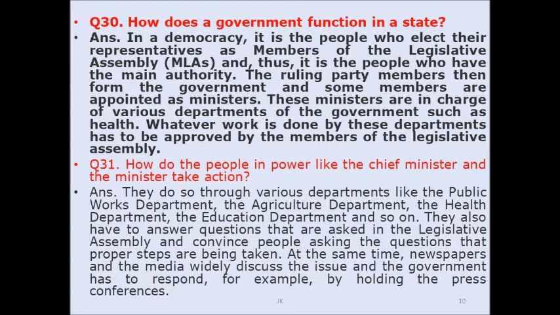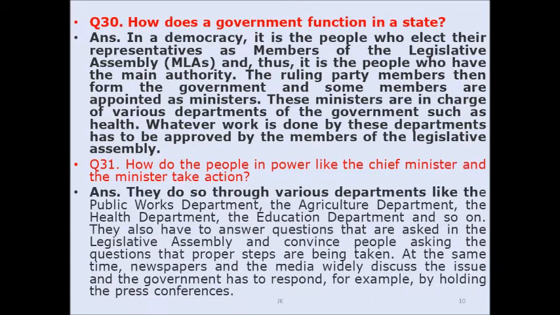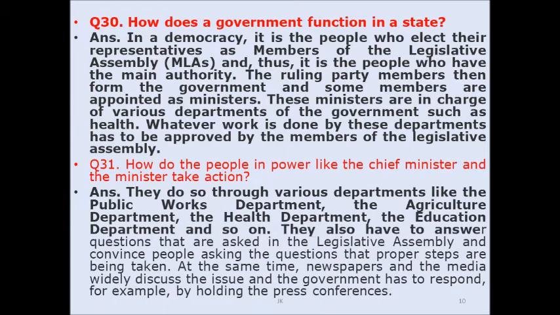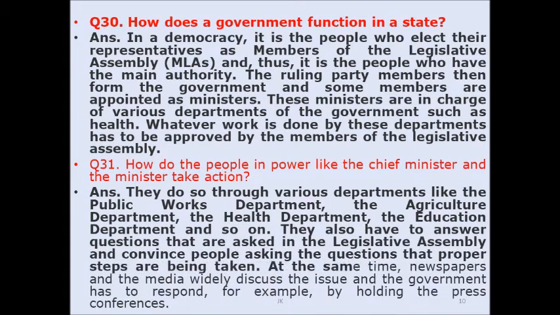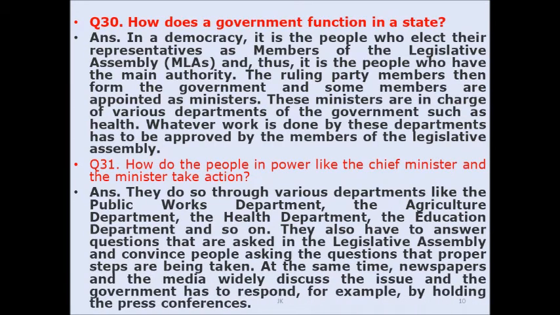Question number 31. How do the people in power, like the chief minister and the ministers, take action? Answer: They do so through various departments like the public works department, the agriculture department, the health department, the education department, and so on. They also have to answer questions that are asked in the legislative assembly and convince the people who ask the questions that proper steps are being taken. At the same time, newspapers and the media widely discuss the issues and the government has to respond, for example, by holding a press conference.